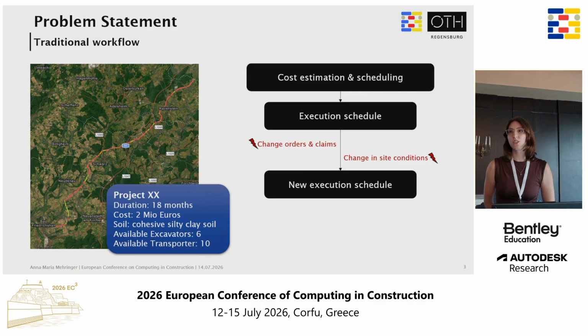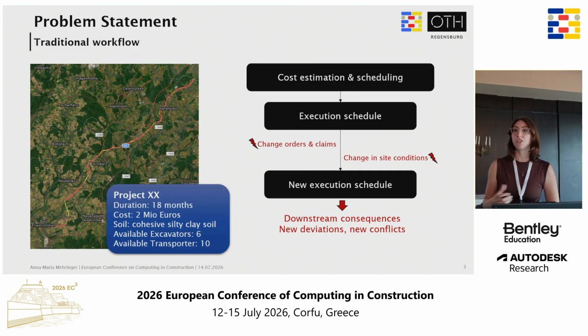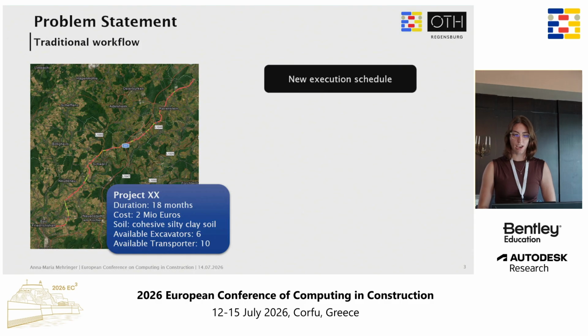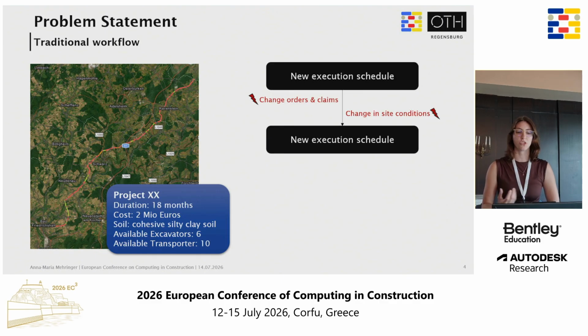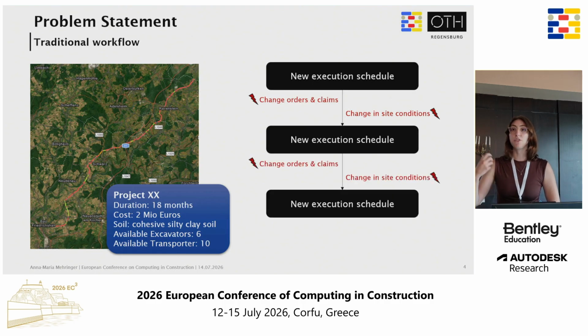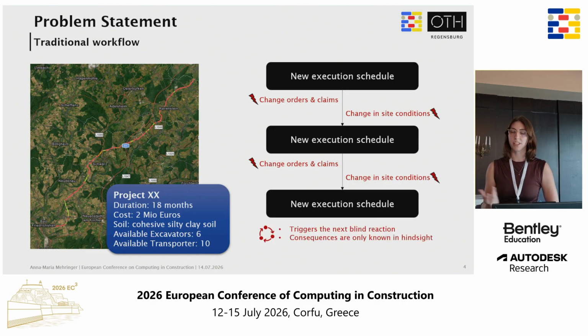This new execution schedule is often a reaction to current conditions and current constraints and doesn't consider the future or how these changes will have an impact on further project activities. So you have new changes, new claims, and new conditions which you didn't consider, and so you have a chain of new execution schedules, new blindside reactions, and new consequences which you need to consider.